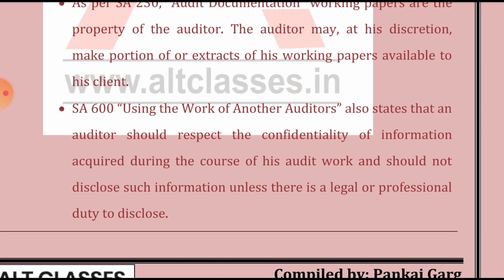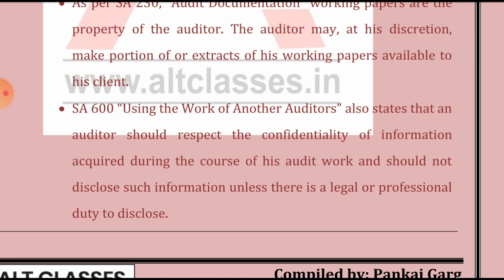it also states that the auditor should respect the confidentiality of the information acquired during the course of his audit work and should not disclose such information unless there is a legal or professional duty to disclose. So while using the work of another auditor as well, the auditor should respect the confidentiality of the information.